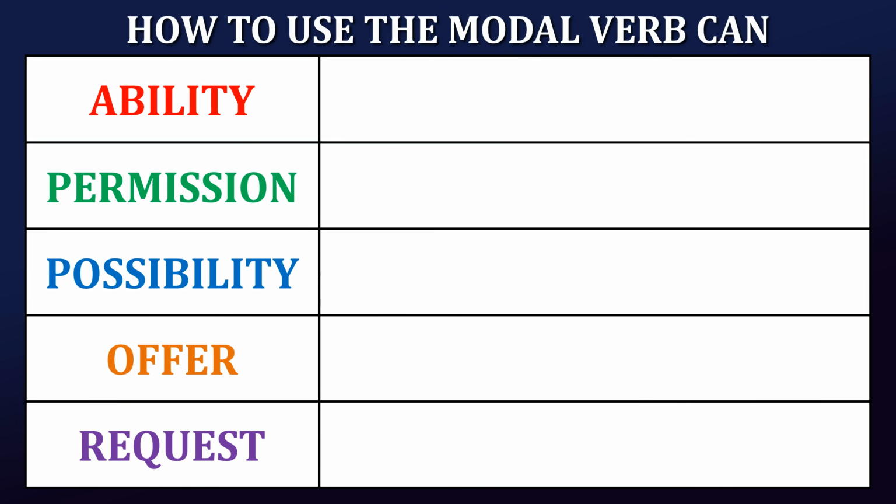In this video, we'll dive into the modal verb can, one of the most useful words in English. Can is used in English to talk about ability, permission, possibility, offers, and informal requests. Let's go through each use with examples.